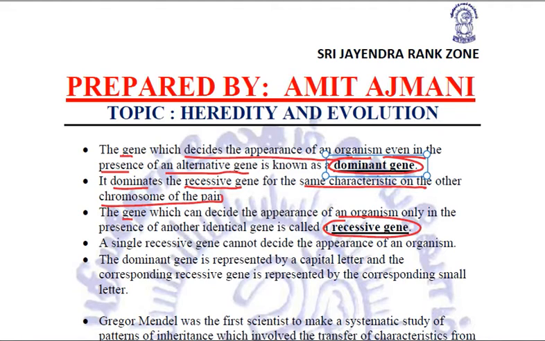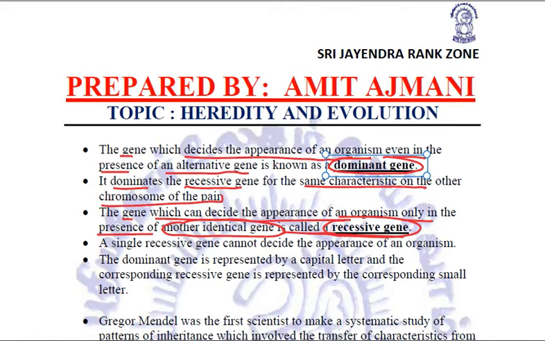Whereas the genes which can decide the appearance only in the presence of another identical gene, not the alternative gene, are called recessive genes. For a characteristic to be displayed through recessive genes, an identical gene pair is required.